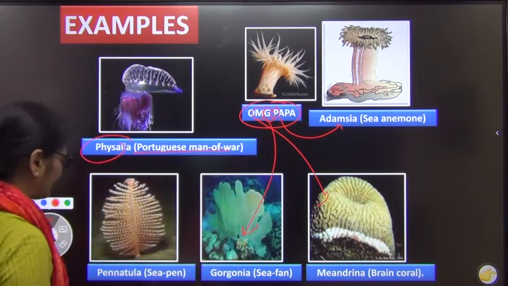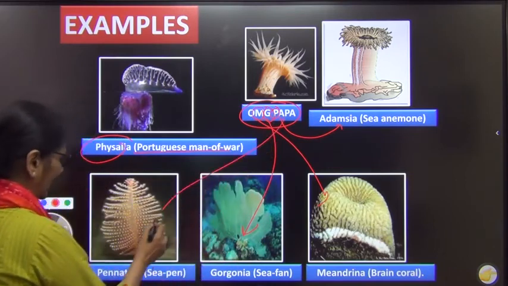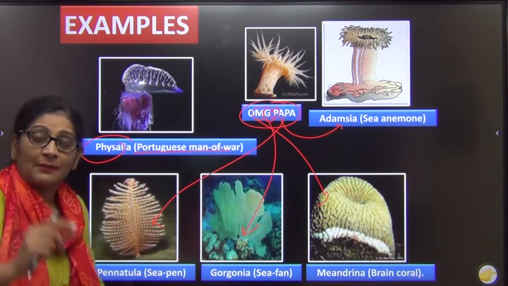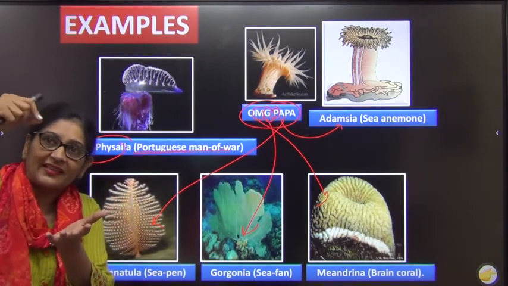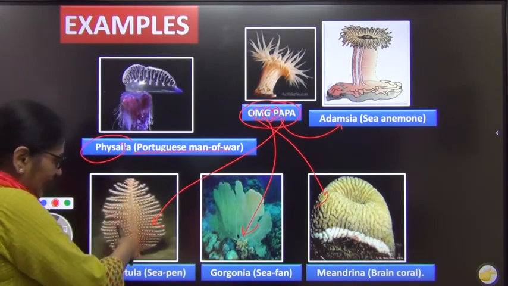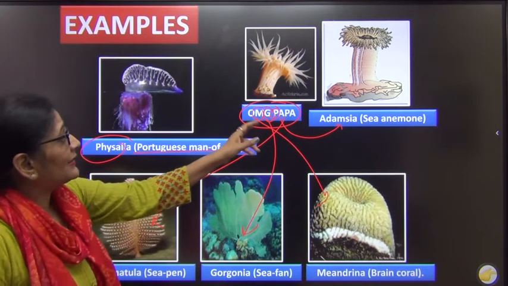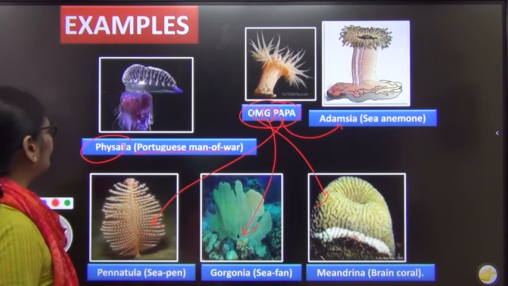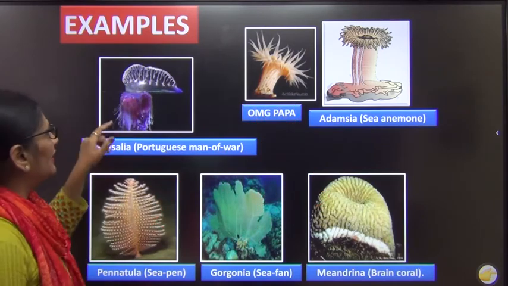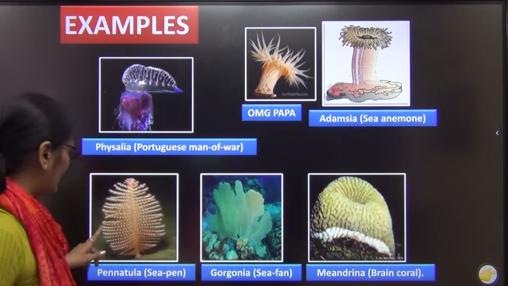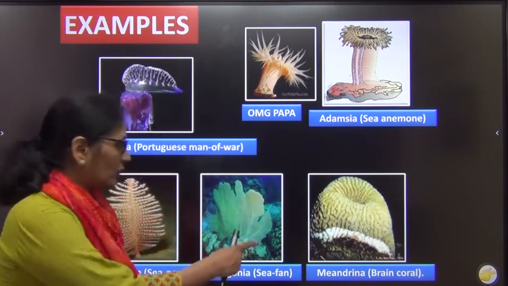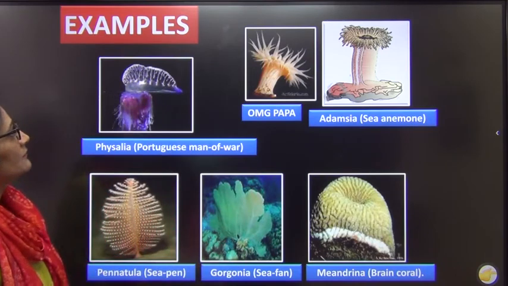Then one P is left. This P is Pennatula, also called sea pen. In older times we used to write with feathers, so it looks like that type of pen, and we call it sea pen. So we have done Physalia, Adamsia, Pennatula, Gorgonia, Meandrina.